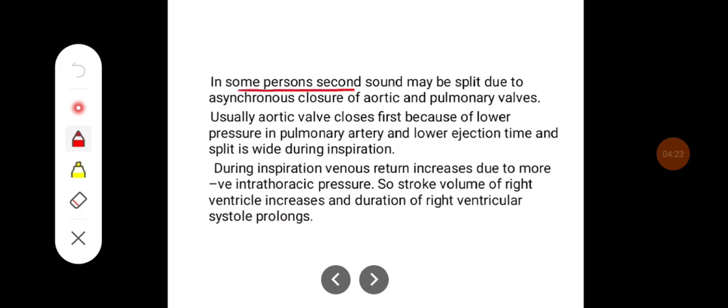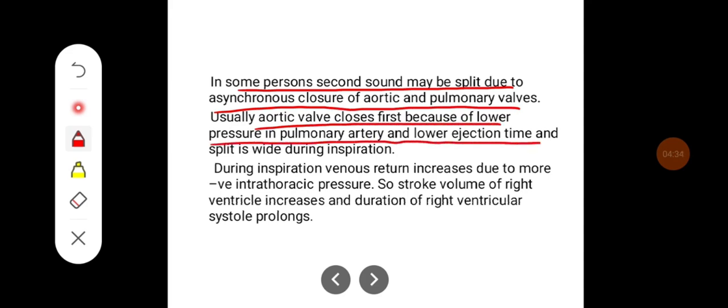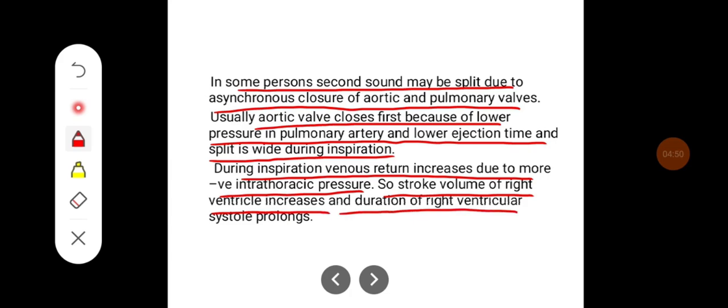In some persons, the second sound may be split due to the asynchronous closure of aortic and pulmonary valves. Usually, the aortic valve closes first because of the lower pressure in the pulmonary artery and shorter ejection time, and the split is wide during inspiration. During inspiration, venous return increases due to more negative thoracic pressure. So, stroke volume of the right ventricle increases and the duration of right ventricular systole prolongs.